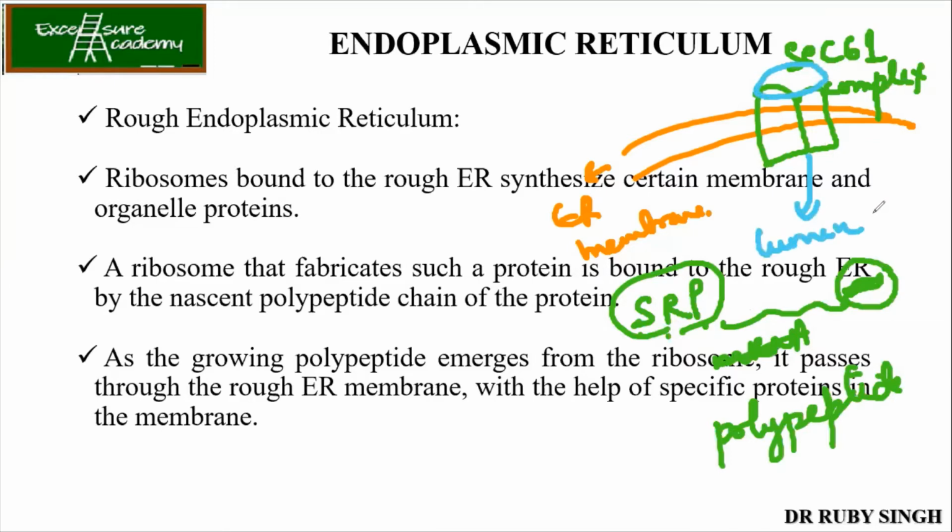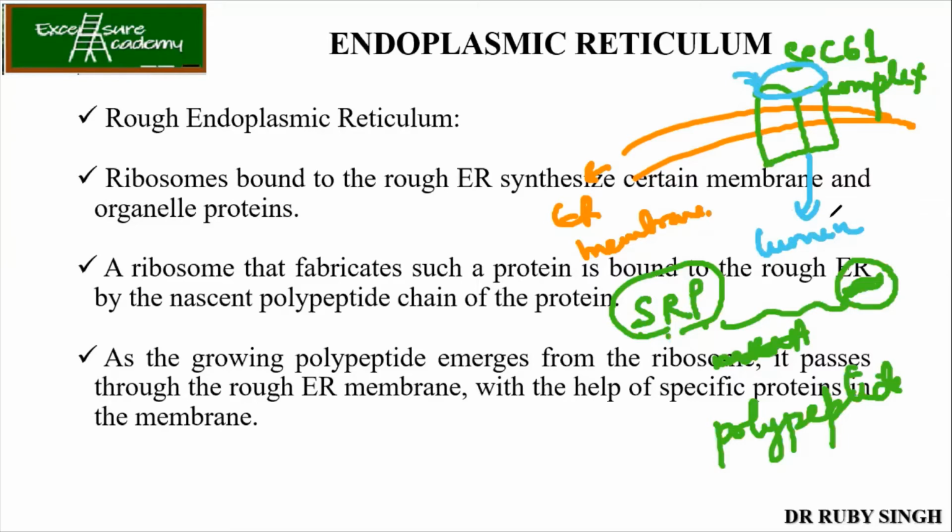And this is how your proteins are taken inside the ER, when the proteins are present on the free cytosolic ribosomes. So how do they get bound? Your polypeptide chain along with the ribosome comes, SRP goes and binds with the signal peptide, and the polypeptide is taken inside the lumen of the ER.